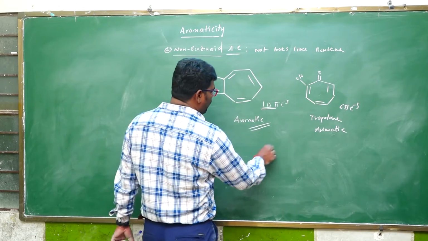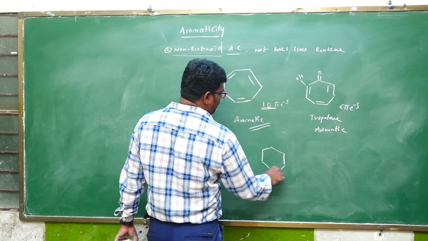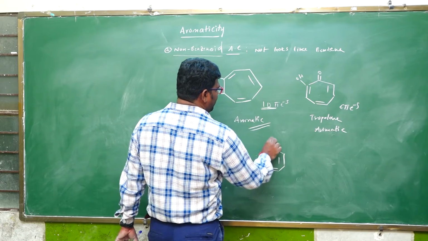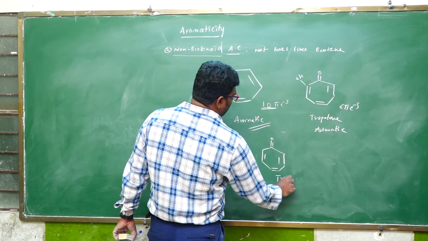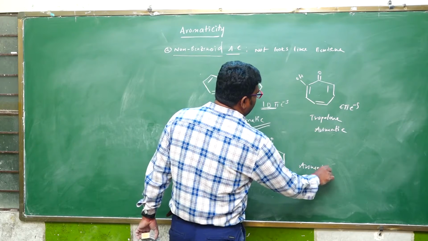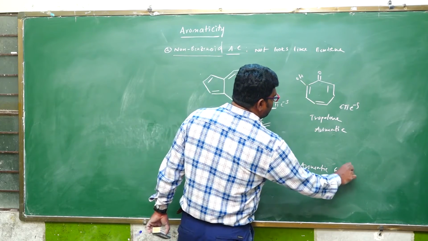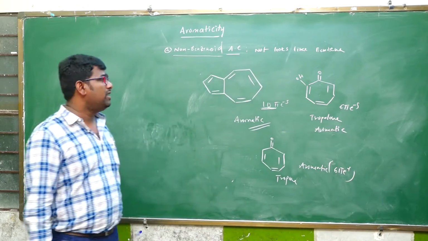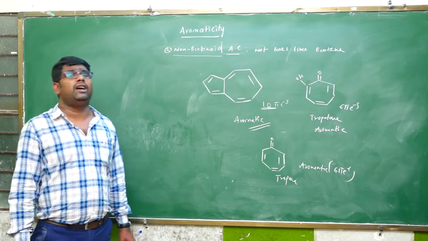And one more is azulene. This is azulene. This is also aromatic because it is a 6 pi electron system. It follows the Huckel rule. So these are non-benzenoid aromatic compounds.